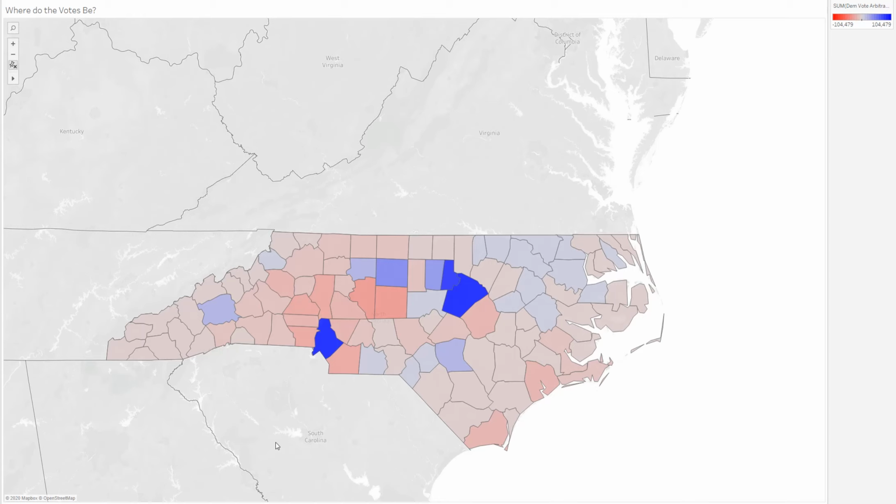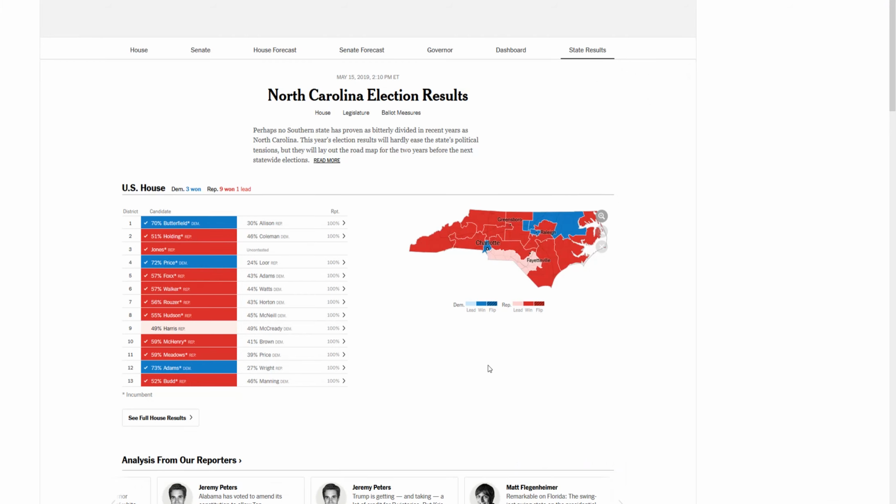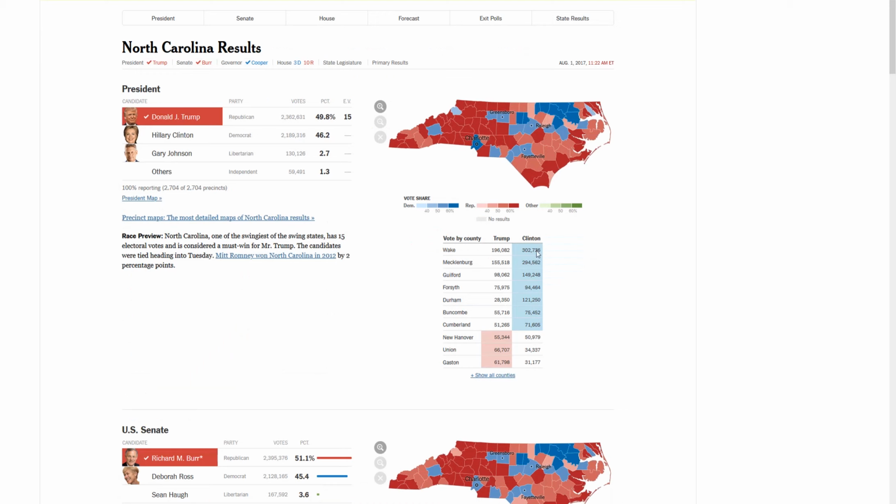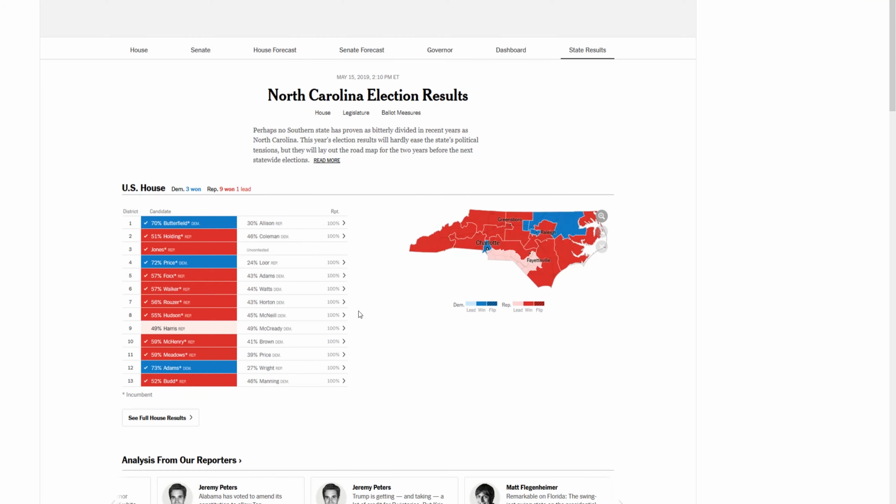So, taking a look at this map right here, you can see how the elections are fairly close. And if you take a look at the results in 2016, we see that the results were close. You had only around a 3.6 point spread, with most of that being due to Trump having amazing turnout in rural counties. And when we take a look at the 2018 midterms, we actually see kind of a continuation of that trend. North Carolina is not a state where Republican support for Trump and the Republican Party has eroded very much.